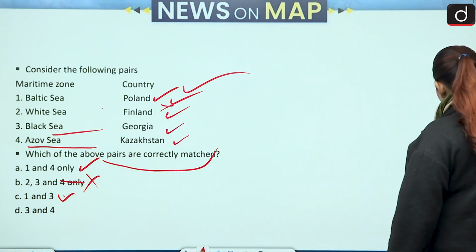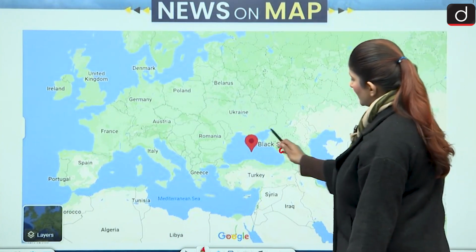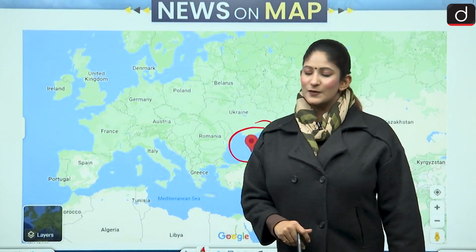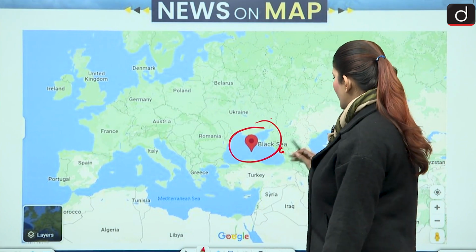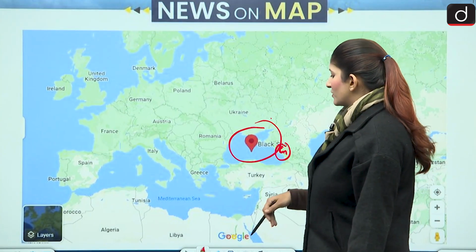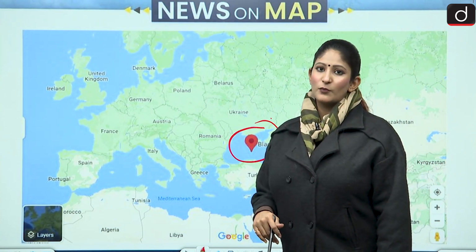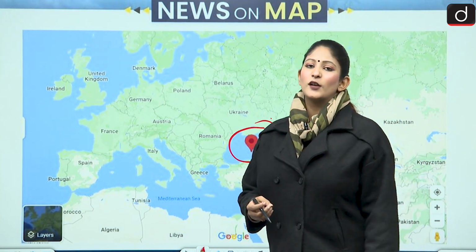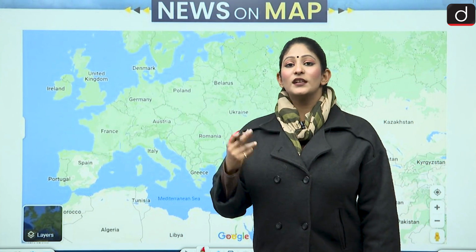Now let's see where the Black Sea is. Here is the Black Sea. The Black Sea is bordered by Ukraine, Romania, and of course here lies Georgia. Turkey is also there. Tell me more countries which are bordering the Black Sea. This is how we are going to work. We are going to be interactive in nature, otherwise it will become too boring and you won't remember it. Once you take the initiative yourself, you will start remembering the correct answers.